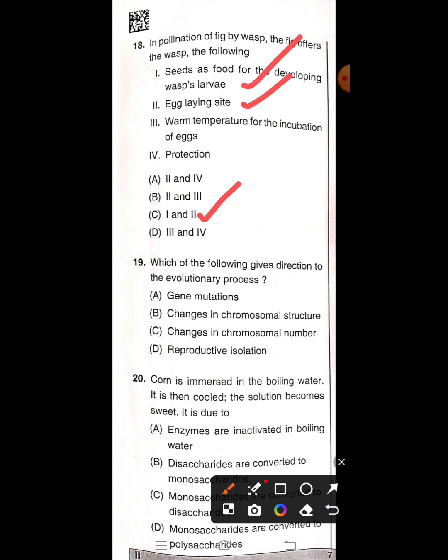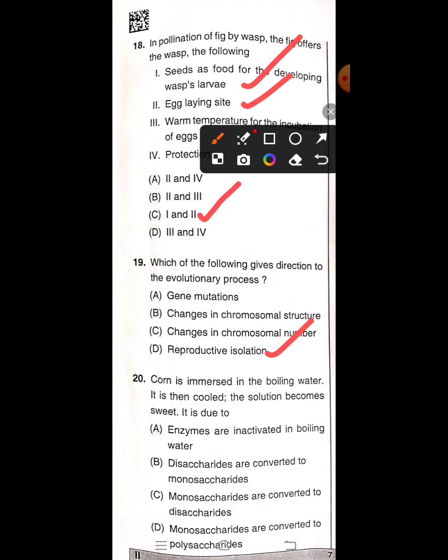Which of the following gives direction to the evolutionary process? Options are gene mutations, changes in chromosomal structure, changes in chromosomal number, reproductive isolation. For this, the correct answer is reproductive isolation. Let's see the next question.